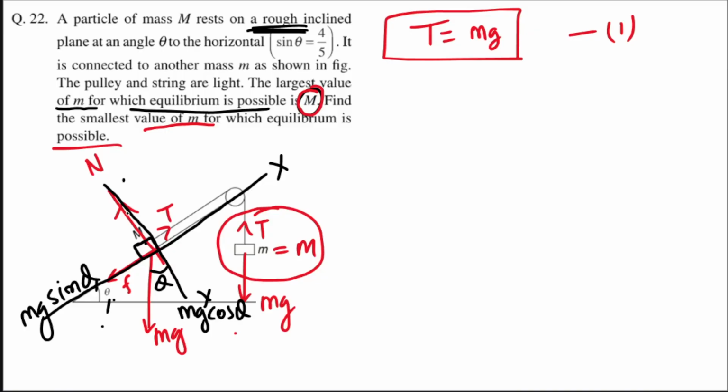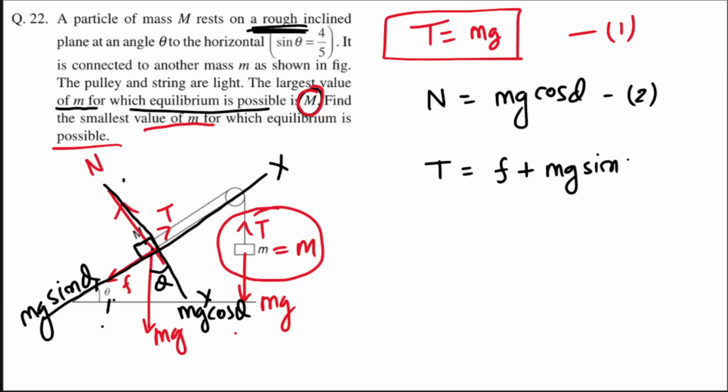So if you talk about vertical equilibrium of this mass m, you will be writing N is equal to mg cos theta. Let's call it equation 2. And then if you talk about horizontal equilibrium, that is equilibrium along x axis, you will be writing what? You will be writing N, sorry, this is a slip of mind. So we will be writing T is equal to F plus mg sin theta, right?